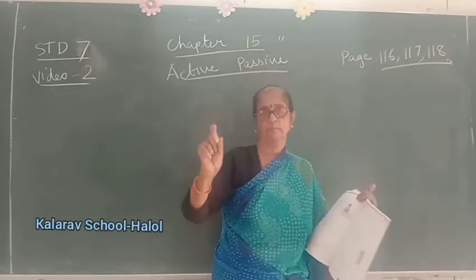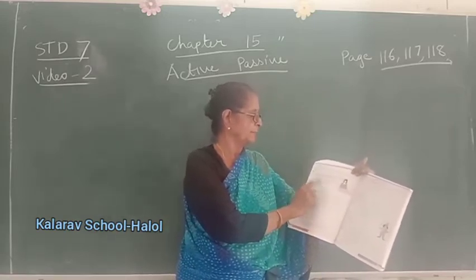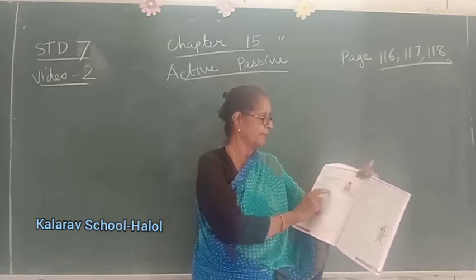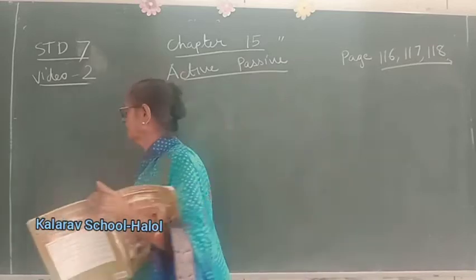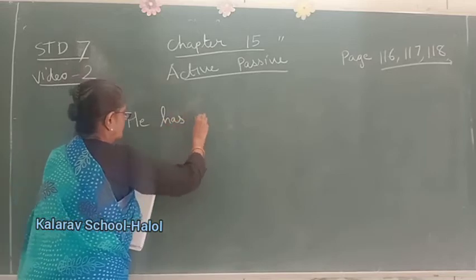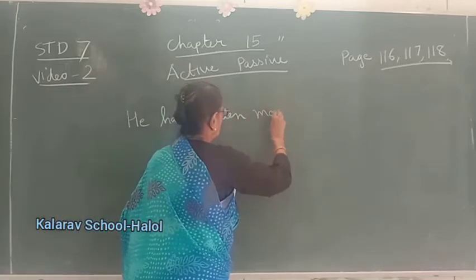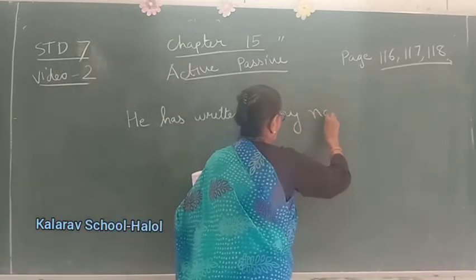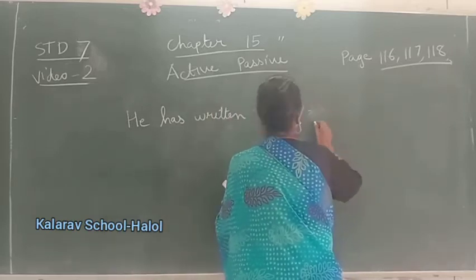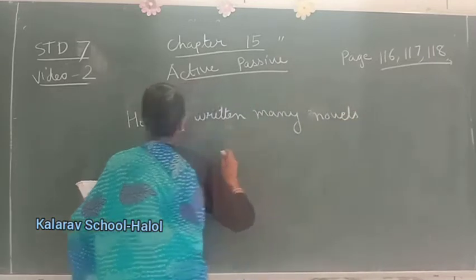Forms, formulas. See, present perfect. He has written many novels in the past. Active, okay? Many novels have been written by him in the past. Now children, see. He has written many novels in the past, okay?